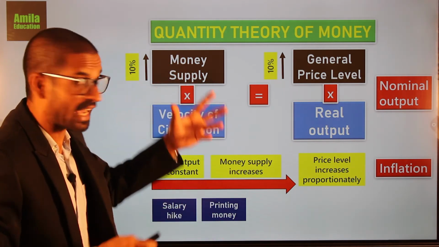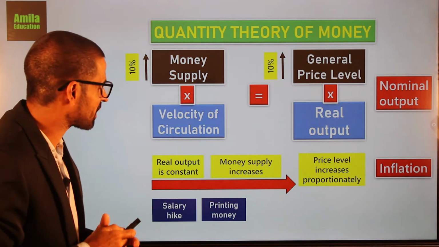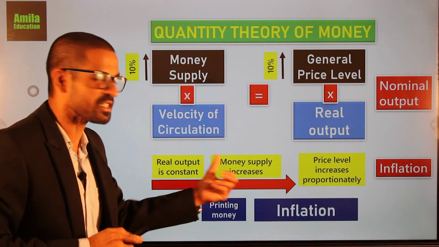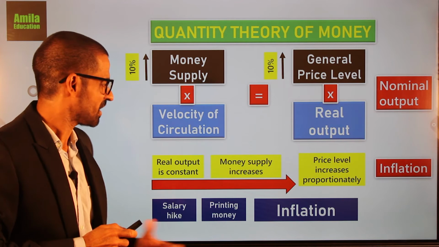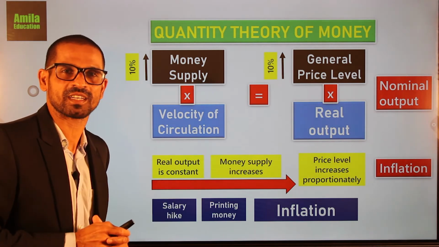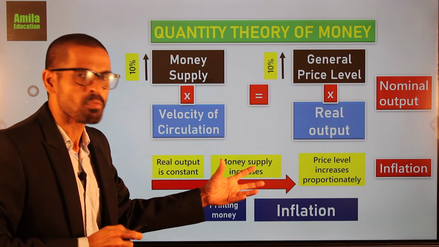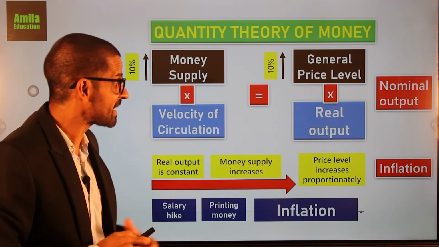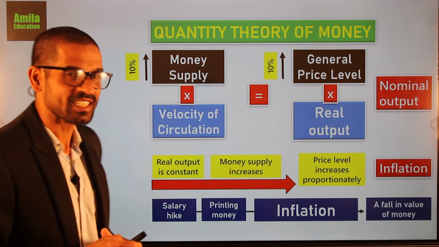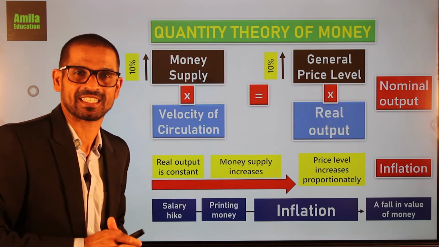And if at the same time the real output remains constant, it causes demand pull inflation. It causes an increase in general price level. So due to increase in general price level, you know the value of money decreases. Right? There will be a fall in value of money.